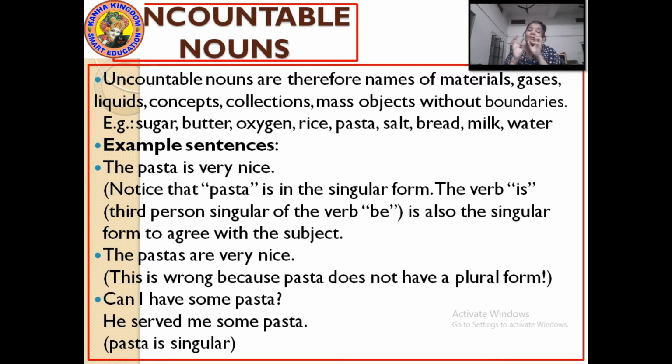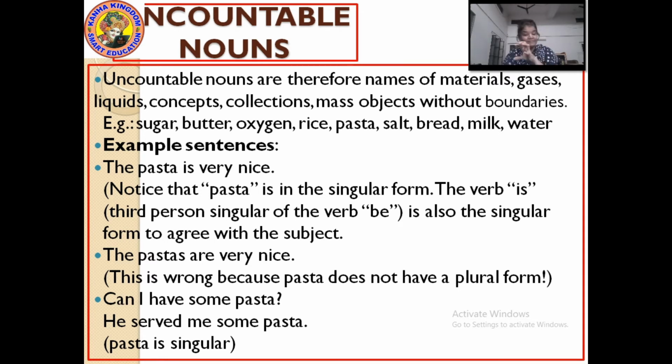A countable noun can be in both singular and plural forms. An uncountable noun will always be in a singular form. The verb is, the third person singular of the verb be, is also the singular form to agree with the subject.